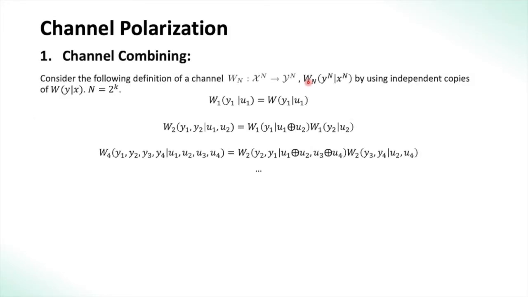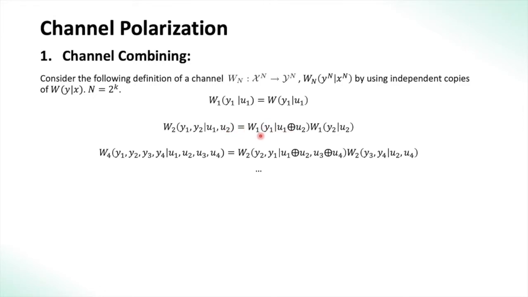So, first we have channel combining. The combined channel W_n is constructed using independent copies of W. The input to this joint channel is n bits and the output too is n bits, where n is a power of 2. It is constructed recursively by letting W_1 of y_1 given u_1 be equal to the single input single output channel W, and then W_2 is defined as follows, which is W_1 of y_1 given u_1 XORed with u_2 times W_1 of y_2 given u_2. You see the smart manipulation here is the XORing of the neighboring bits. So, u_1 and u_2 are XORed here.